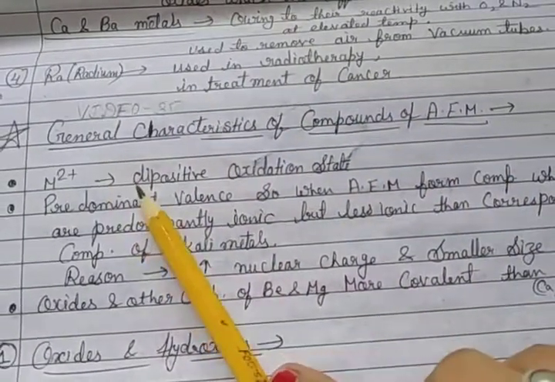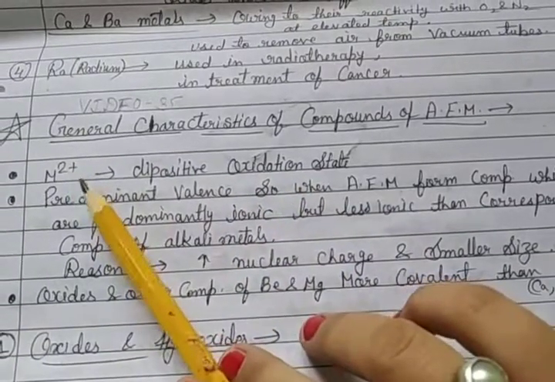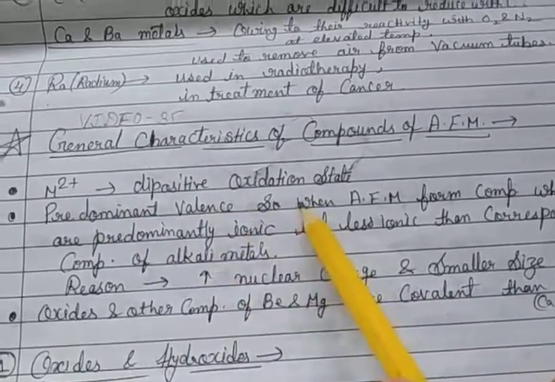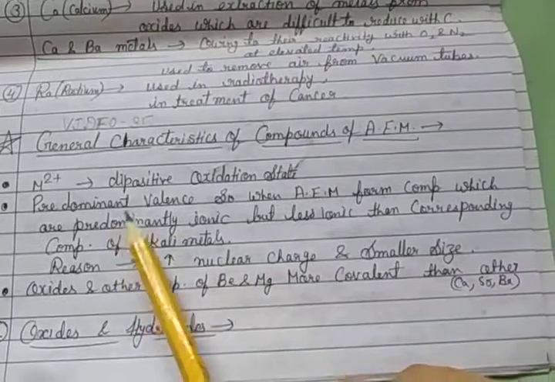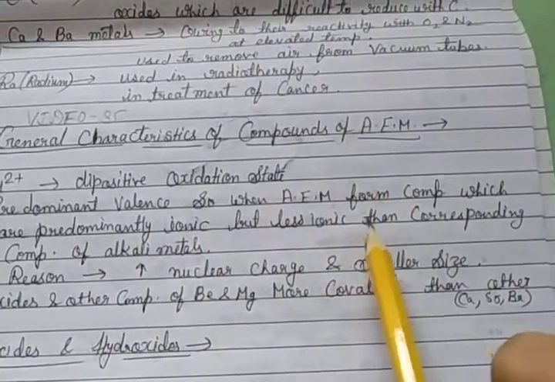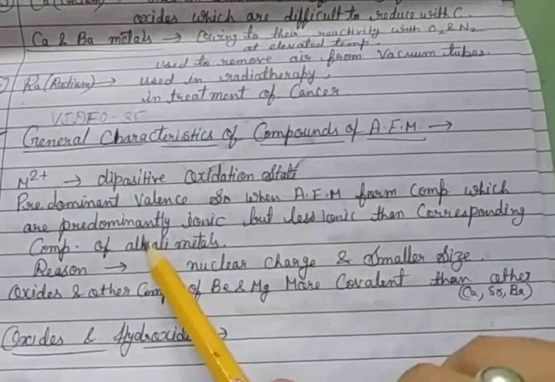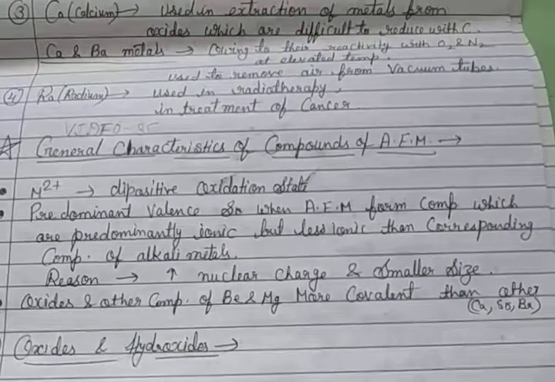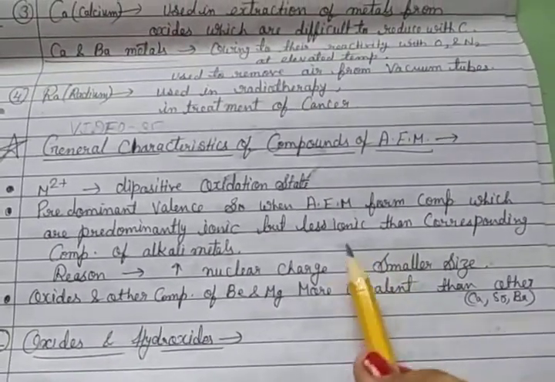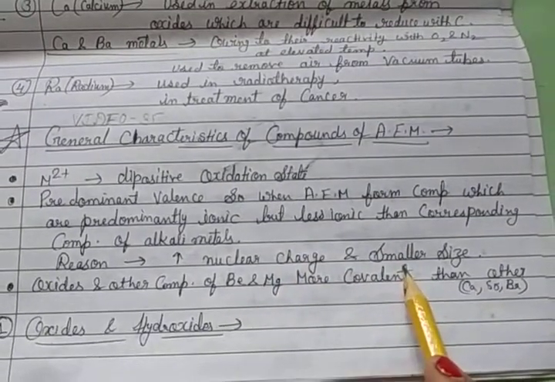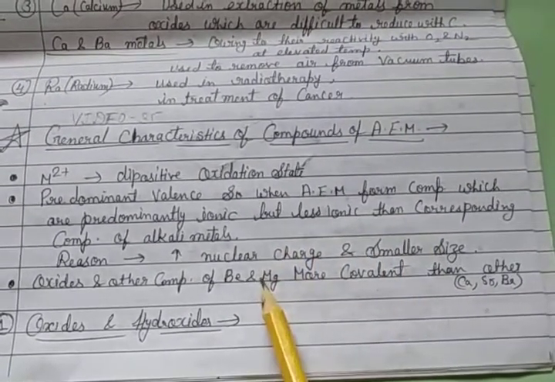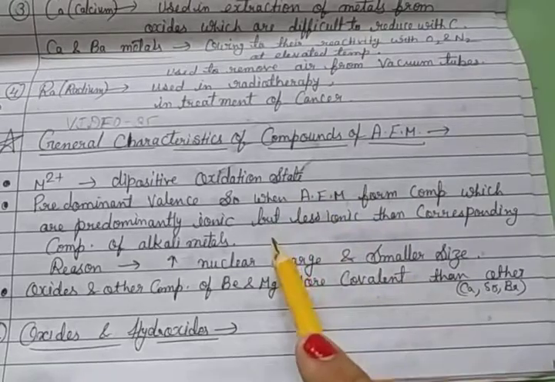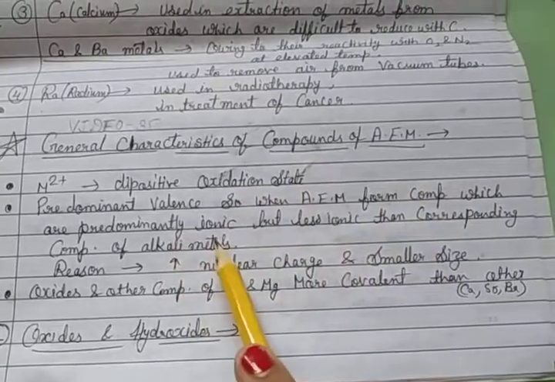Alkaline earth metals have a di-positive oxidation state, that means 2 plus, always. Then predominant valence: when alkaline earth metals form compounds, they are predominantly ionic but less ionic than the corresponding compounds of alkali metals. Reason: nuclear charge increases and size is smaller. So they are predominantly ionic.